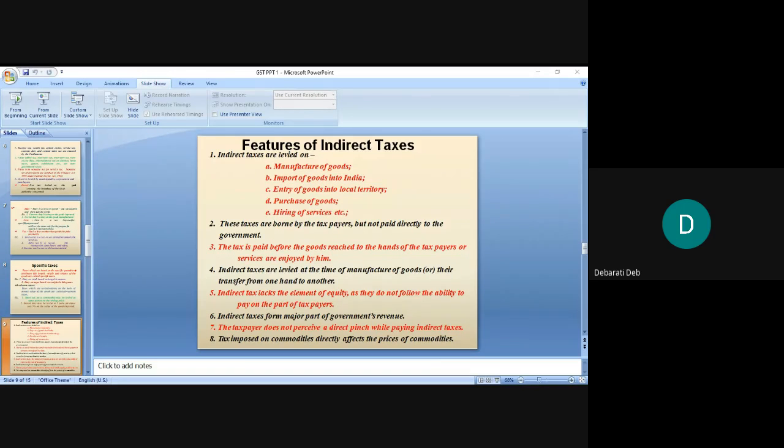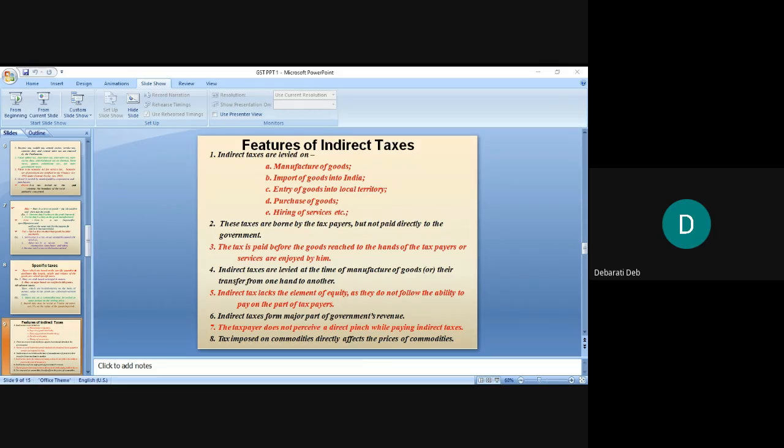You can see the figure that indirect taxes constitute over 71% of the tax revenue earned by the government. And indirect taxes are the only means for the government to improve its economic development position. This is how the government utilizes the taxes that are paid by us, and then they give services to us, and they boost up the economy.